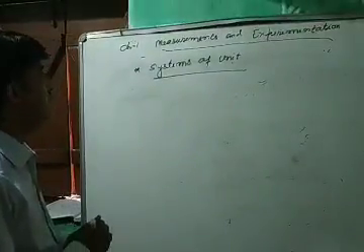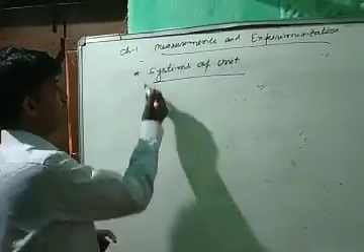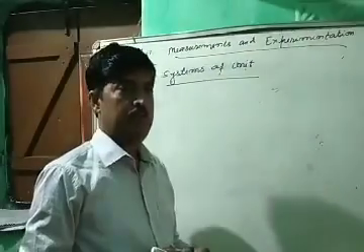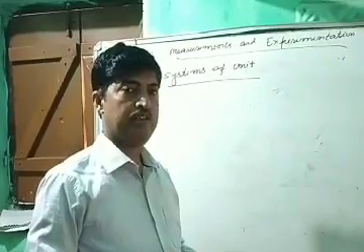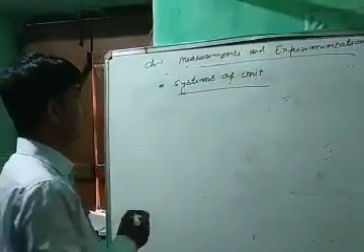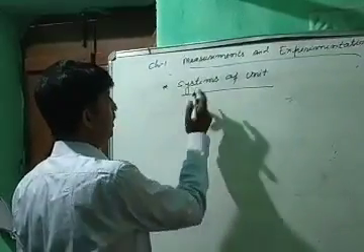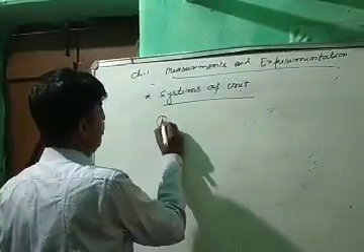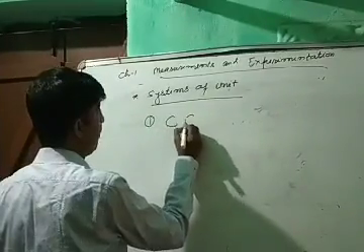Let us start the second topic, systems of units. In fundamental quantities, length, mass and time are three basic quantities, and for the units of these physical quantities in systems of unit, there are three systems of unit. First, CGS system.